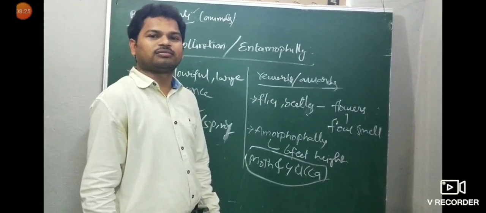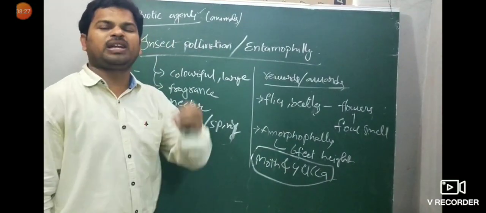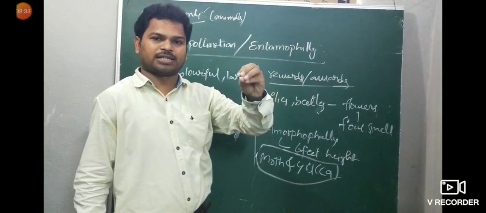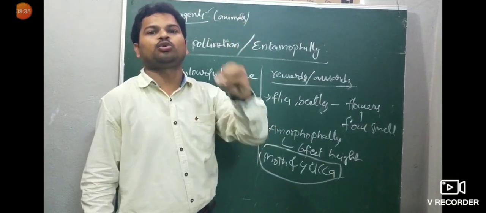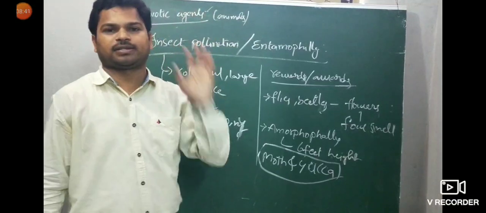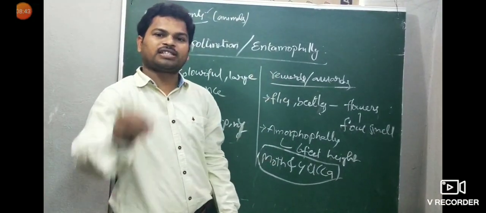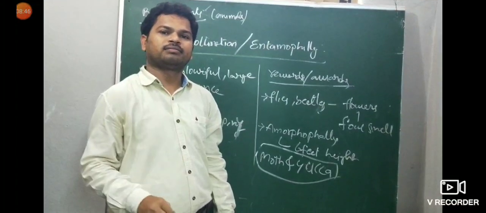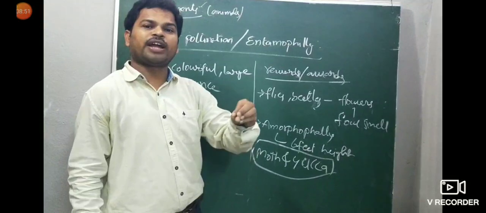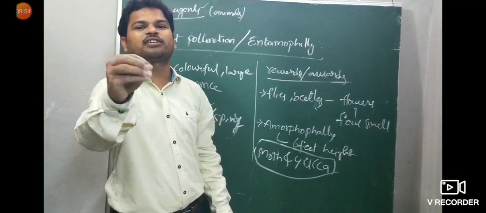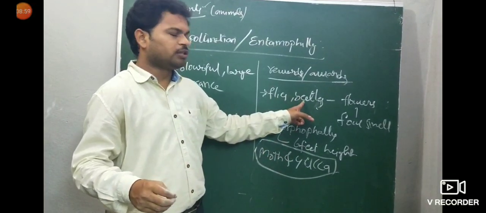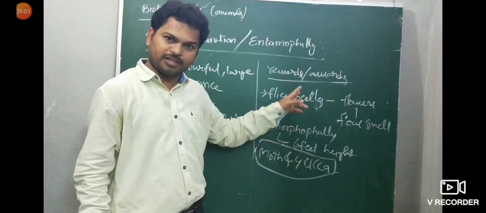This is insect pollination. Briefly, I mentioned insect pollination: the majority of flowering plants are pollinated by insects. The most common biotic agent is bees. Insect pollination is entomophily. Flowers are large, colorful, fragrant, and rich in nectar. The pollen is sticky or spiny. They provide rewards such as nectar and pollen grains. Some flowers pollinated by flies and beetles produce a foul smell to attract them, which helps in pollination.